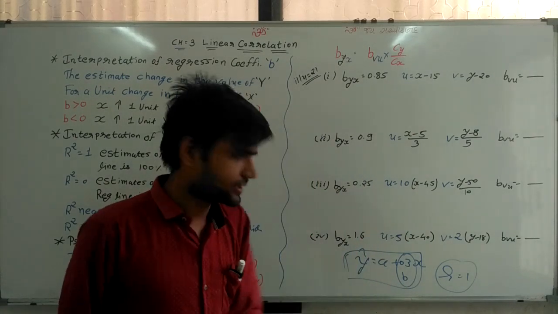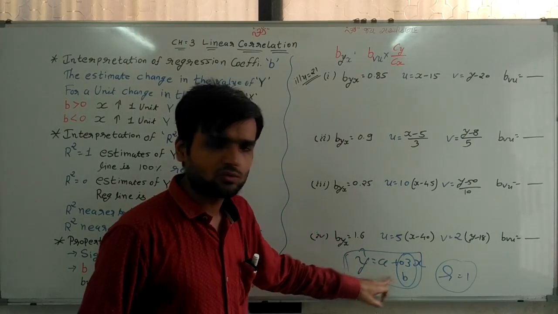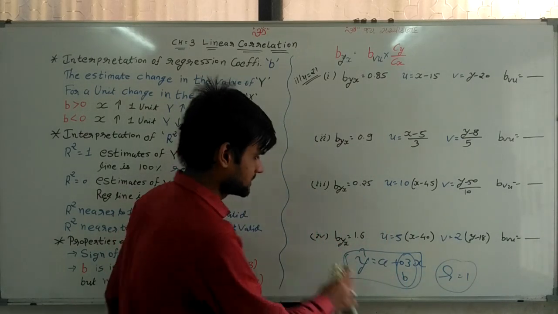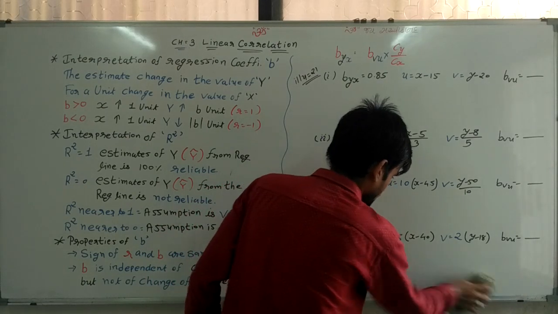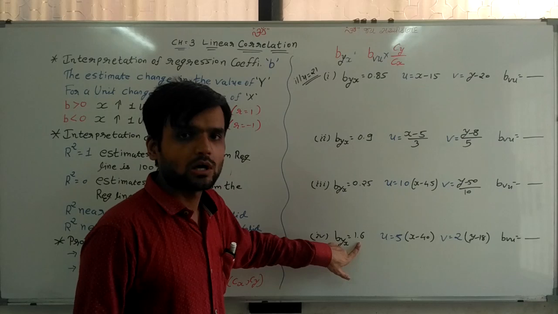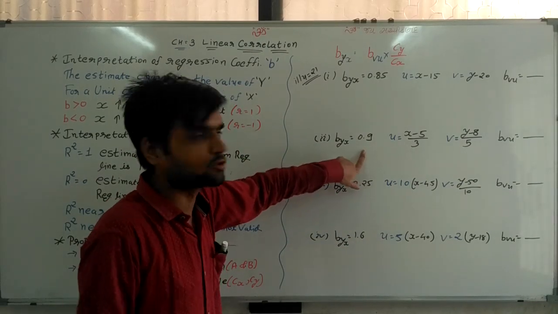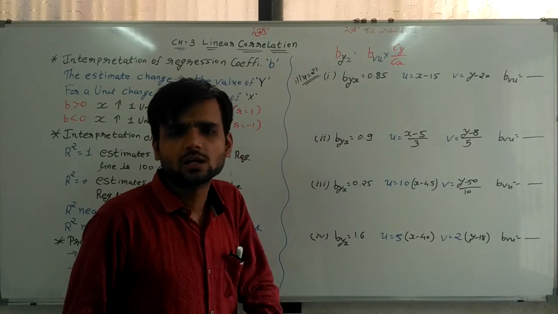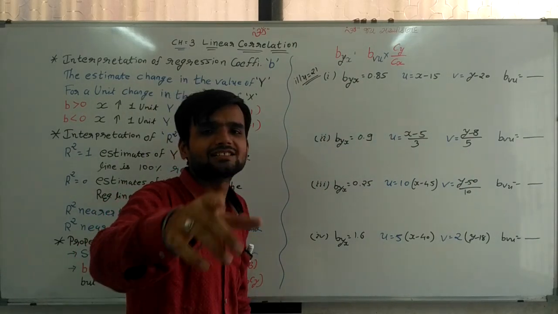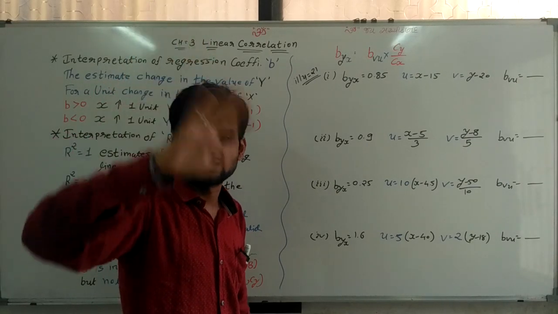So don't think about it. b is positive, r is equal to 1. b is negative, r is equal to minus 1. That's it. Even in these questions also, if b is positive, r is equal to 1; if b is negative, r is equal to minus 1.